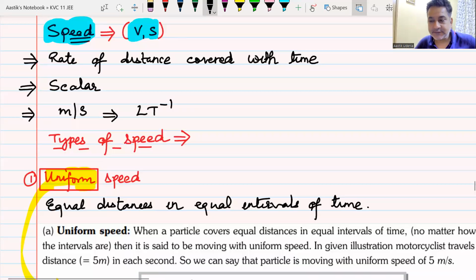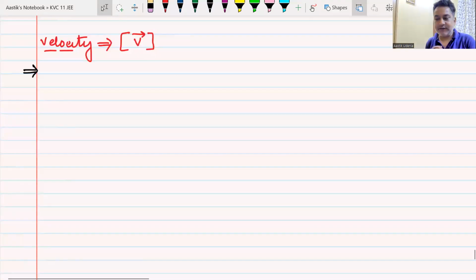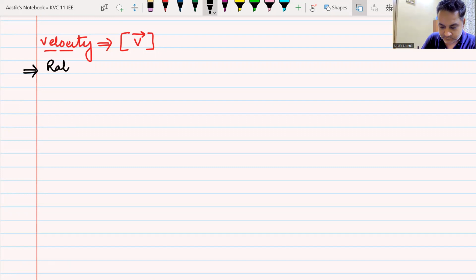Delta S by delta T. Okay, everyone is trying. That is good. The best way to define velocity would be: rate of change of displacement with respect to time. That is very near to correct.